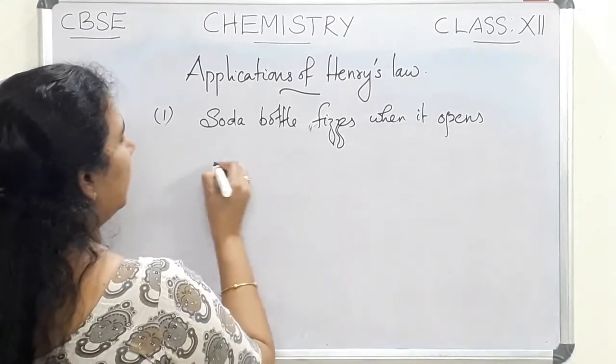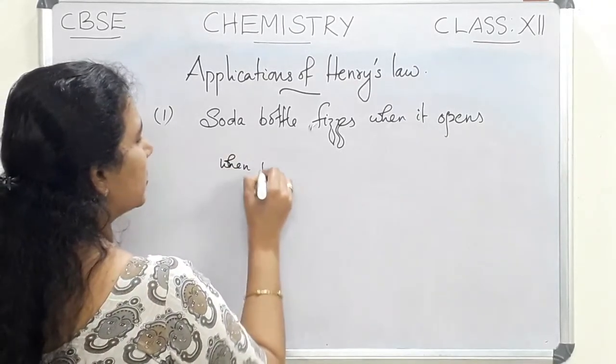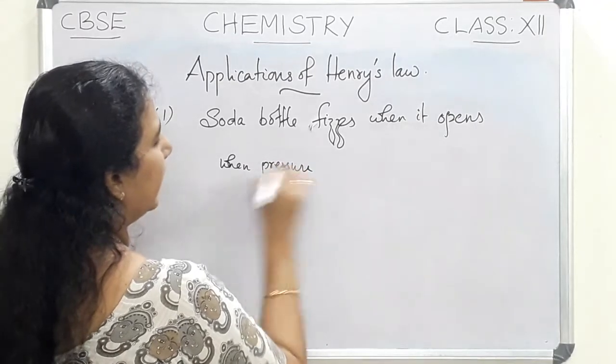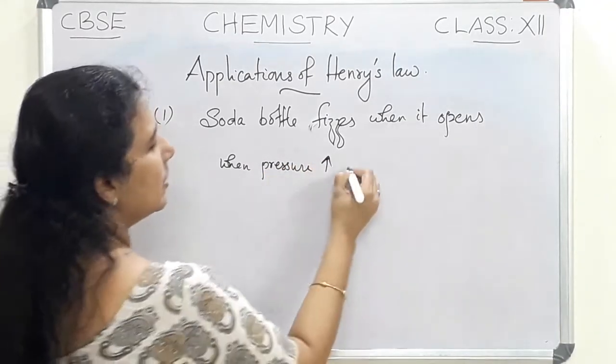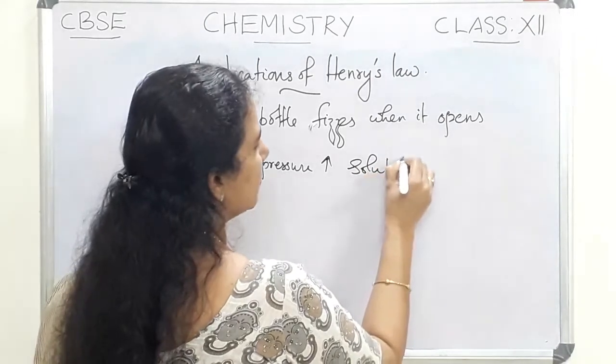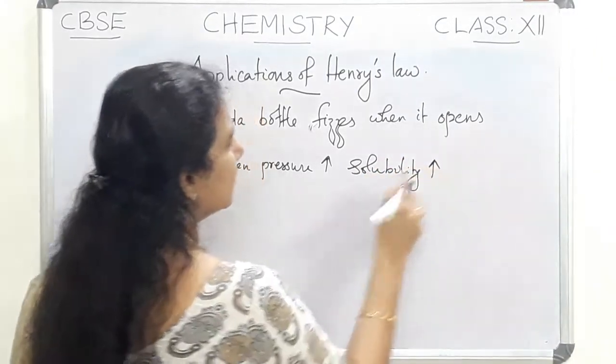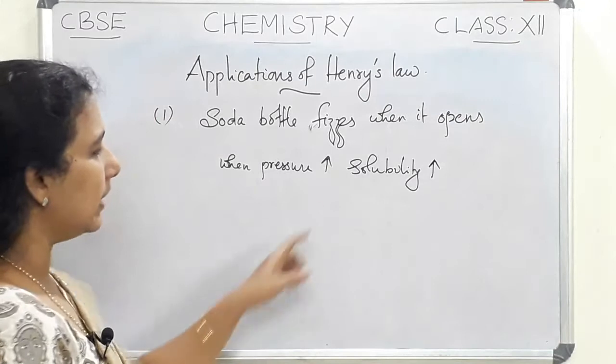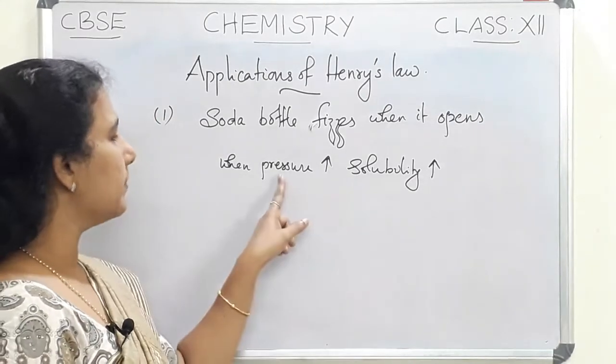We know that when pressure increases, solubility also increases. So according to Henry's law, we can say the solubility can be increased by applying pressure.